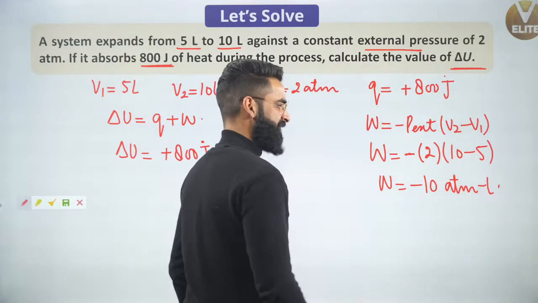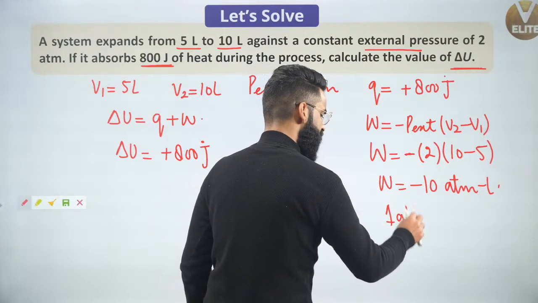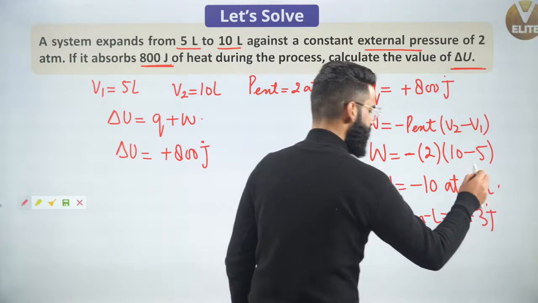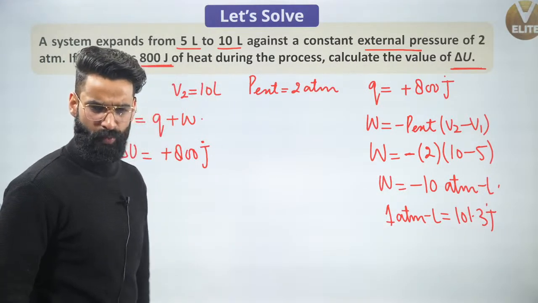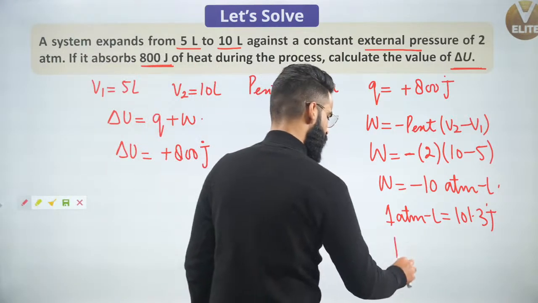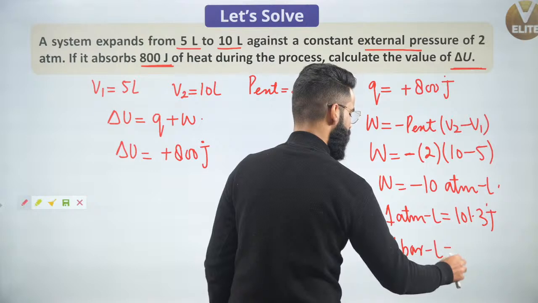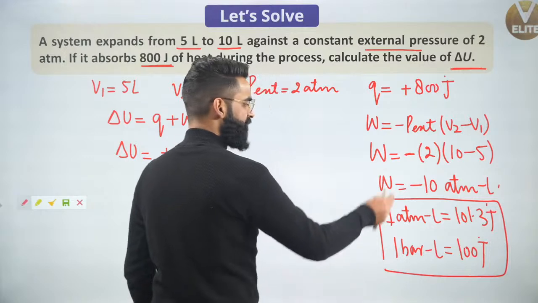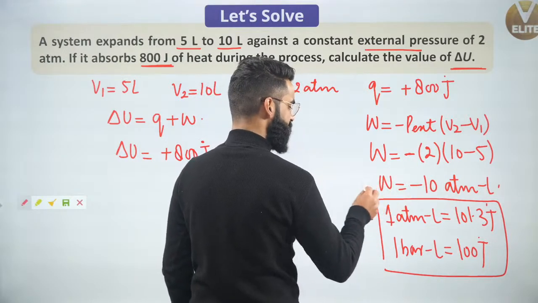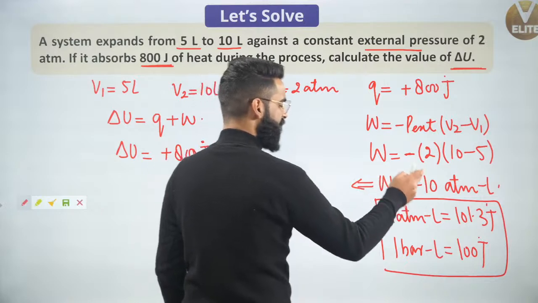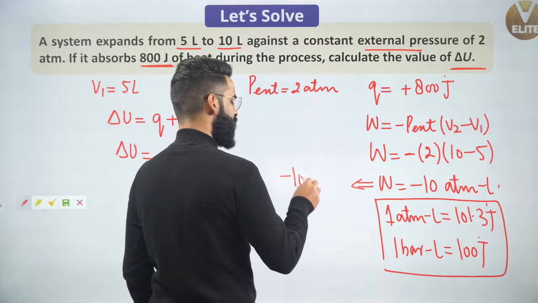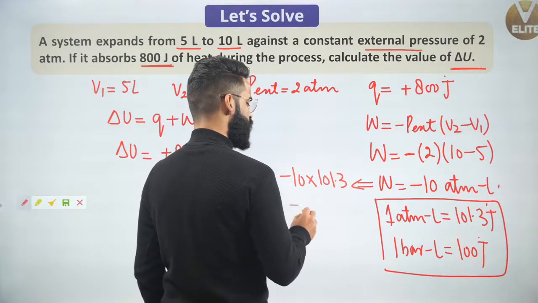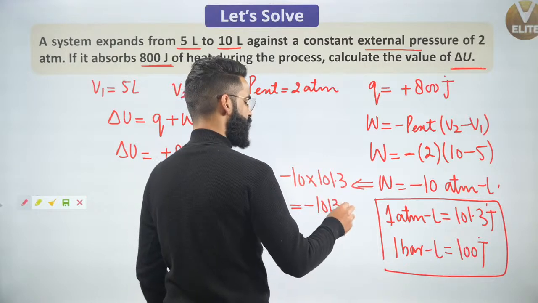If W is equal to minus 10 atm liter, remember first of all that 1 atm liter is always equal to 101.3 joules. And at the same time, remember, 1 bar liter is equal to 100 joules. These are two important things which you need to know, okay? If I want to convert W into joules, it's going to be minus 10 multiplied by 101.3 joules, so it's going to be minus 1013 joules.